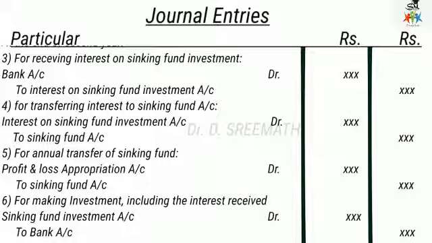So the same procedure will be repeated for the number of years in which the redemption is to be made, up to the end of the last year. So the second year, third year, fourth year, fifth year, and so on for the number of years. And then at the end of the last year, the following entries are to be passed.